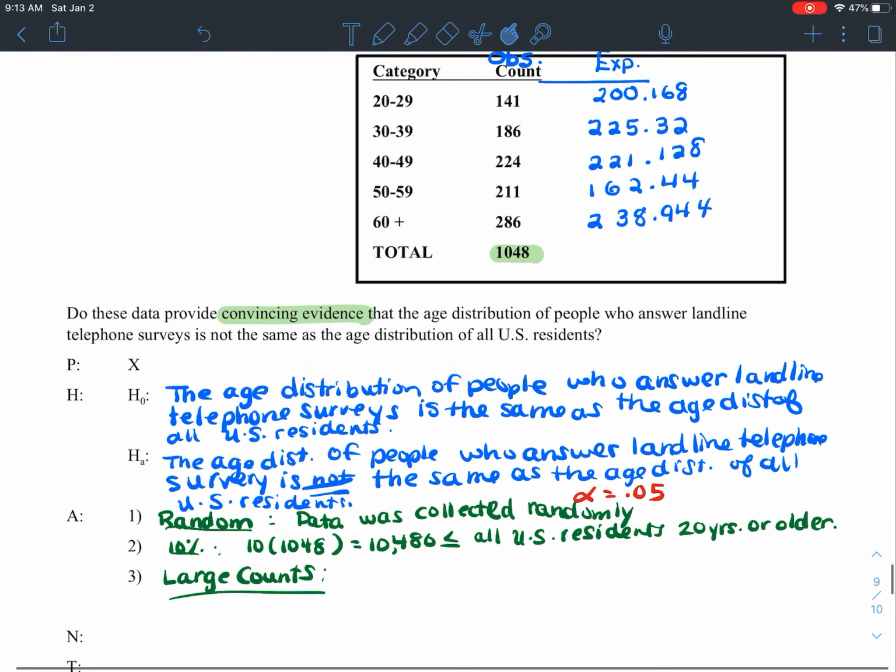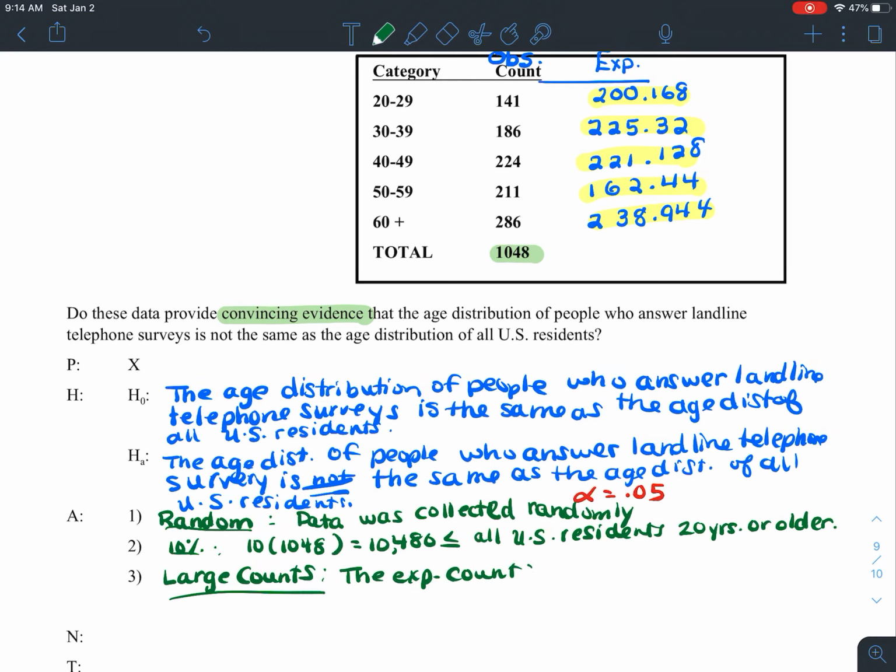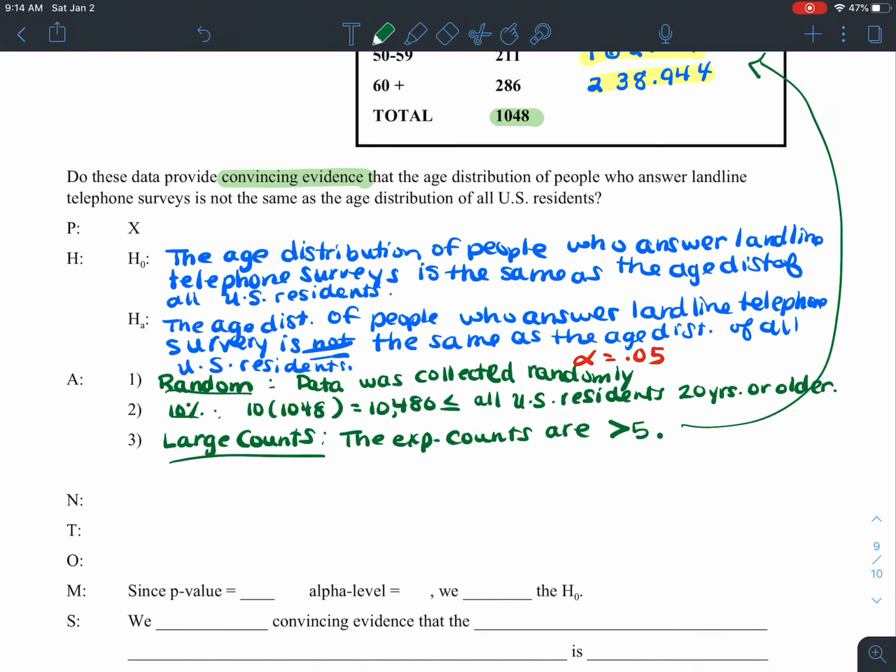Okay, large counts condition. Remember, this is a little bit different for the chi-square test. All the expected counts that you have calculated need to be greater than 5. So we need to make a remark: the expected counts are greater than 5. Okay, and we can see what those are right up above there. Okay, we're going to name the test. The test is the Chi-Square Goodness of Fit test.